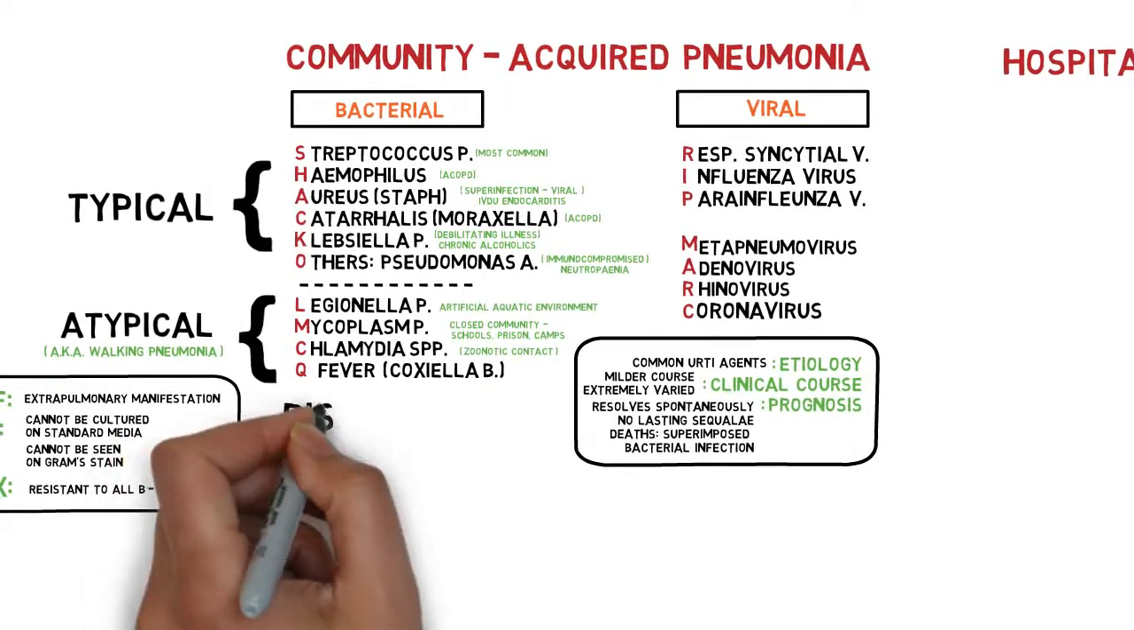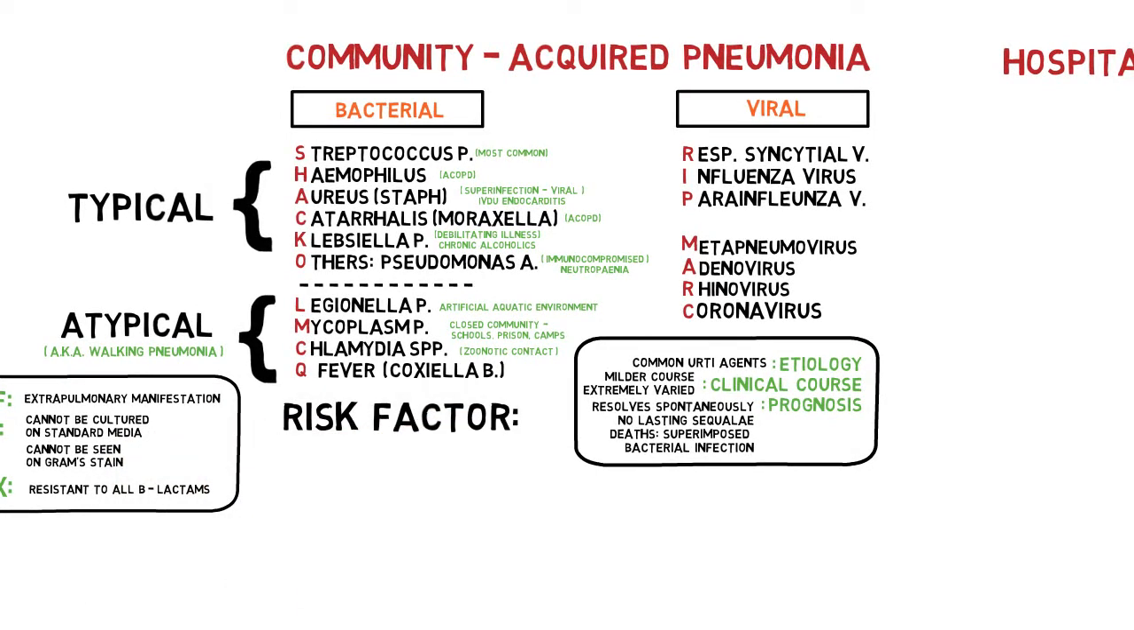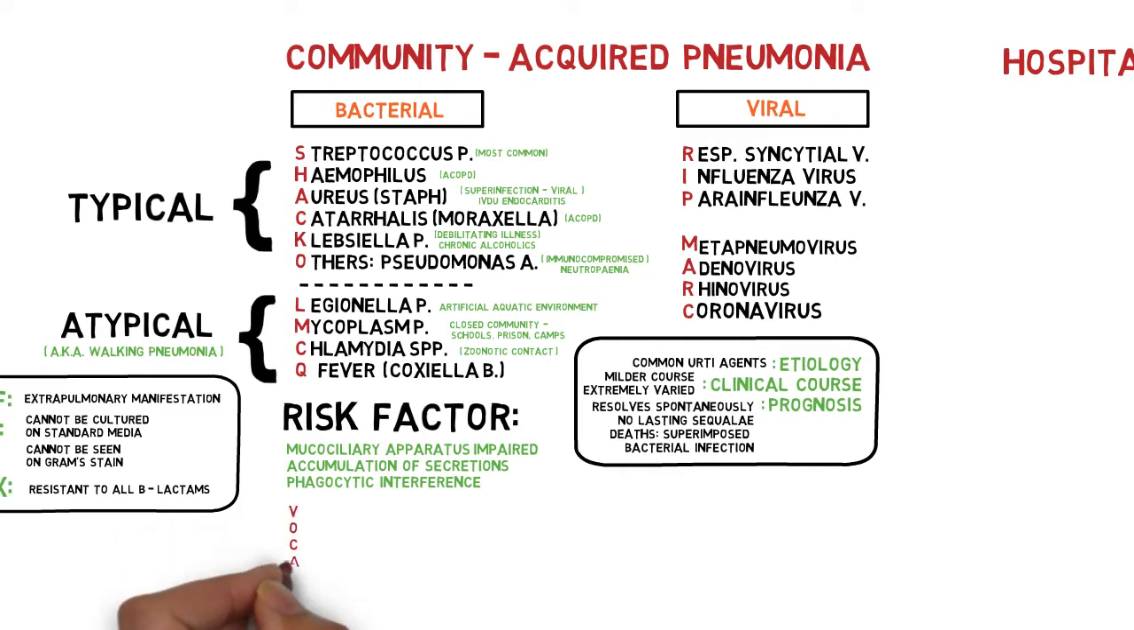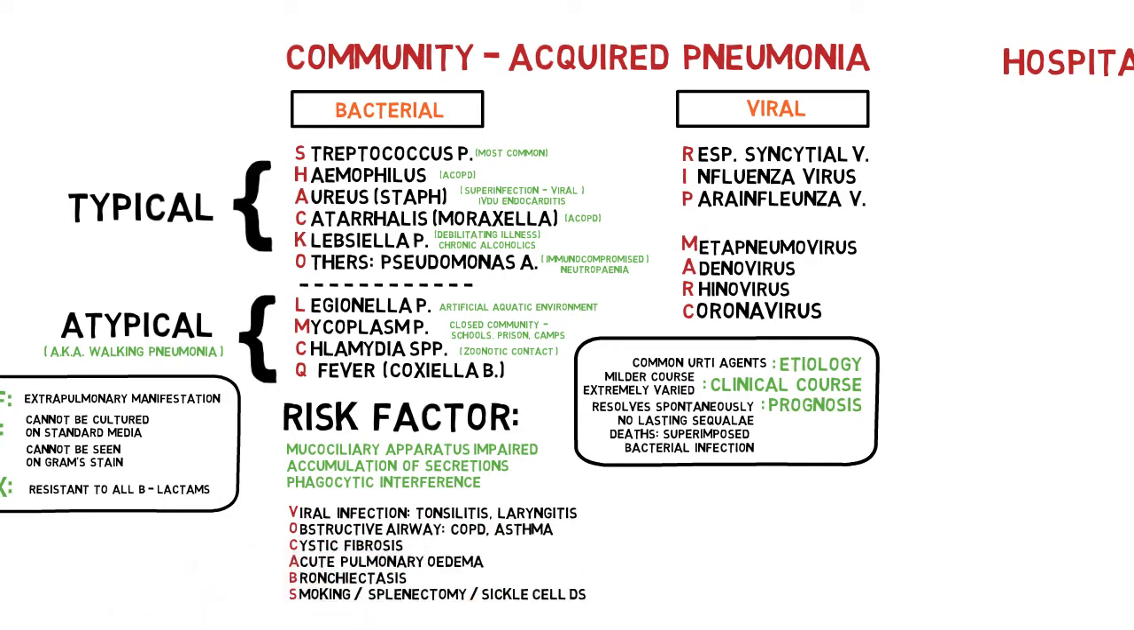and studies are ongoing. Risk factors that predispose to pneumonia are impaired mucociliary apparatus such as in COPD and bronchiectasis, accumulation of secretions such as edema, and phagocytic interference such as the effect of smoking. Or you can simply remember them as the following mnemonic.